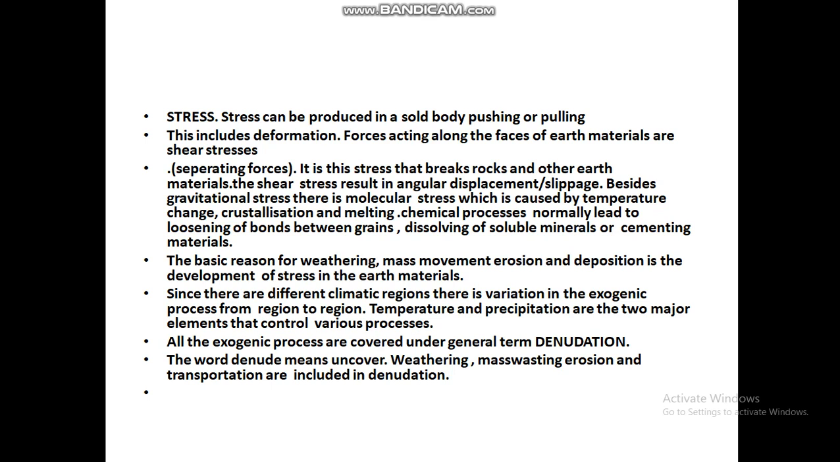Since there are different climatic regions, there is a variation in exogenic processes from region to region. Temperature and precipitation are two major elements that control various processes. All the exogenic processes are covered under the term denudation. The word denude means uncover. Weathering, mass wasting, erosion and transportation are included in the term denudation.